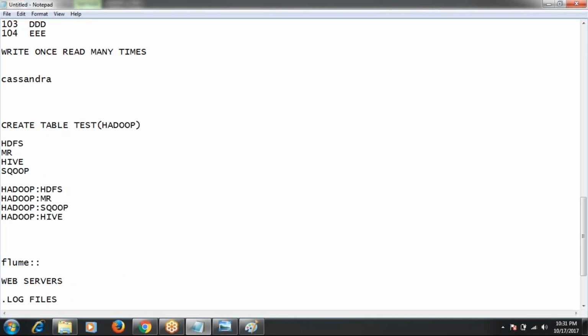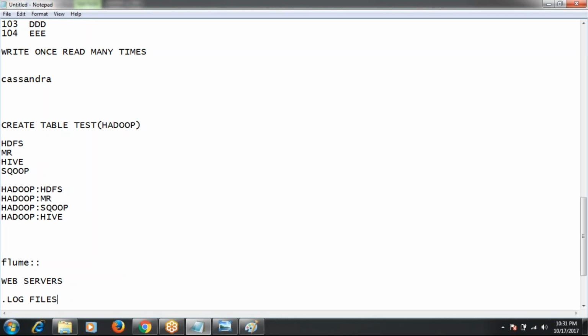This is one type of unstructured data format, the best example of unstructured format, because it contains very heavy text data. So whenever we log into our Facebook account, any social network account or Gmail account, our total account related information is stored on the servers in the form of .log files.